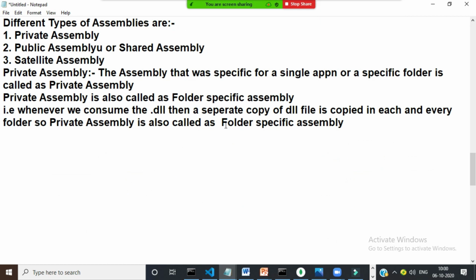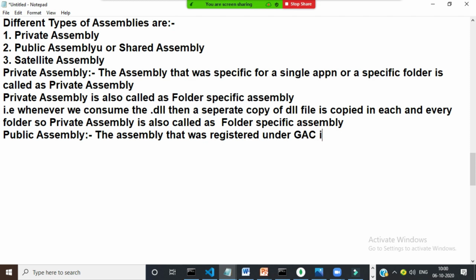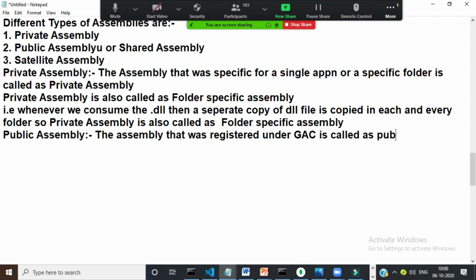Okay. Public assembly means the assembly that was registered. Can you hear me, everyone? The assembly that is registered under GAC is called a public assembly.